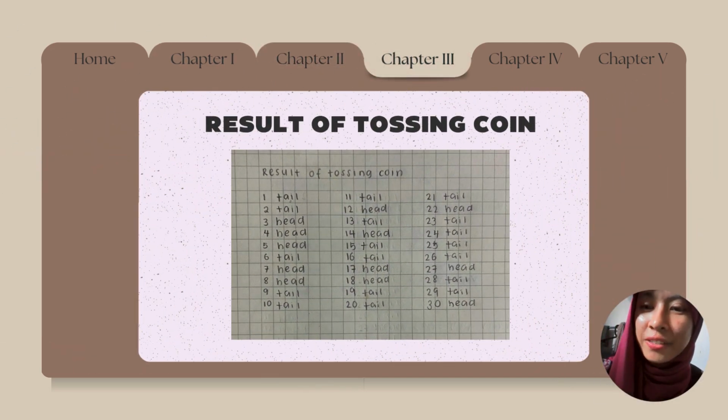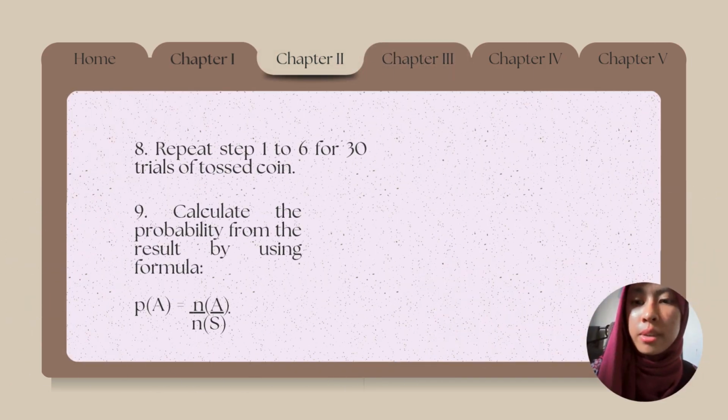Here is the result of tossing the coin that we obtained. In total, we got 12 heads and 18 tails. Step 8. Repeat steps 1 to 7 for 30 trials of tossing the coin. Step 9. Calculate the probability from the result by using the formula P(A) equals n(A) divided by n(S), which stands for the number of outcomes in event A divided by the number of outcomes in the sample space.